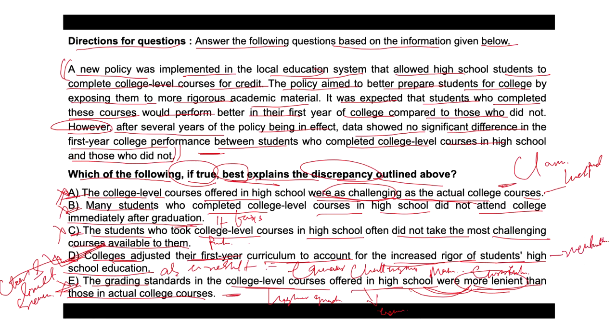I hope you understood this. So hence we can consider option D the most appropriate option, the one that explains the discrepancy outlined above. So hence the answer should be option D. Hope you are clear. That's all.